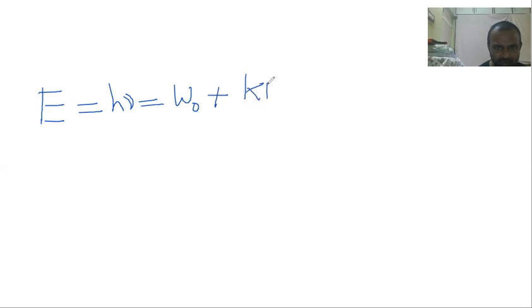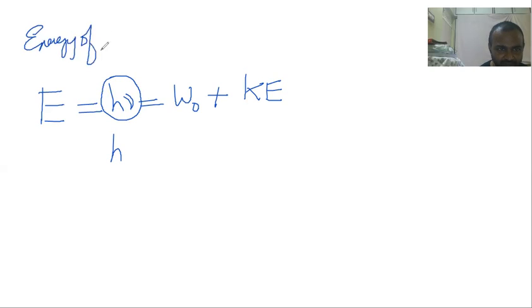Only one small equation. Okay? So let me write the equation. E is equal to H nu, which is W naught plus KE. So what is this energy, by the way? Tell me. This is the energy of light. Is it clear? Energy of incident light, the light which came and fell into this photo chamber.